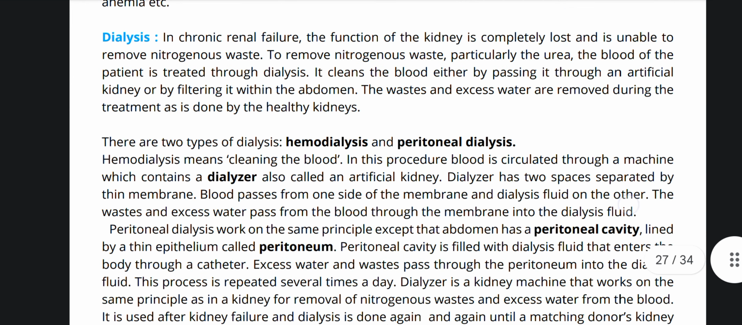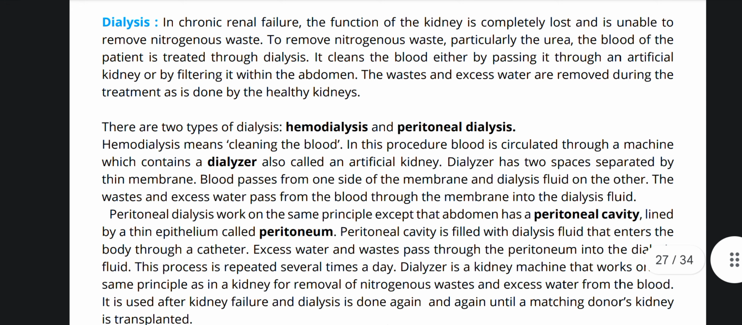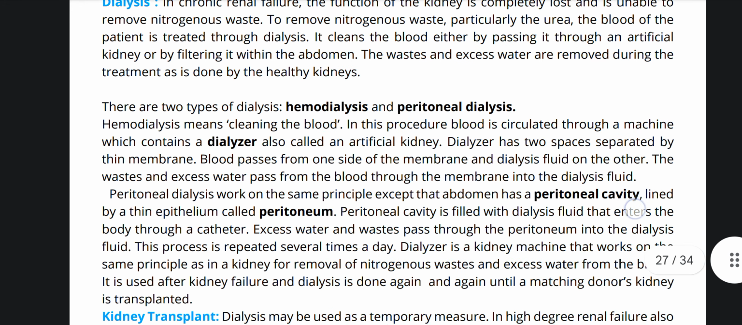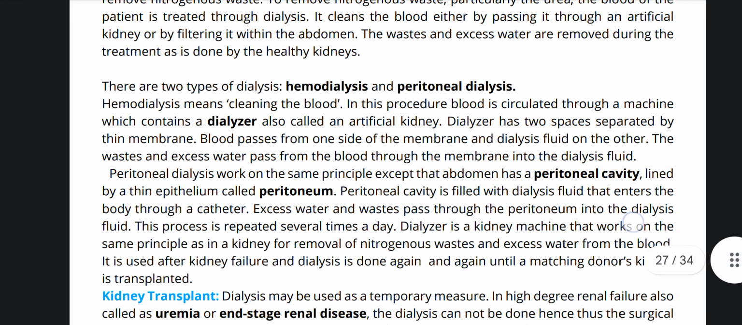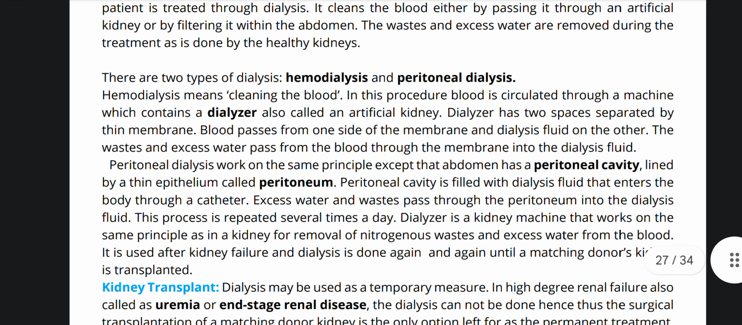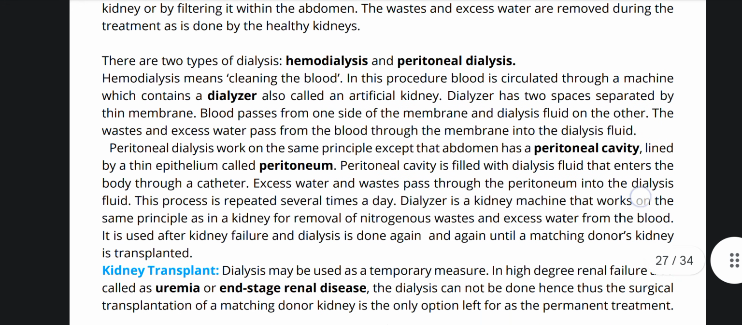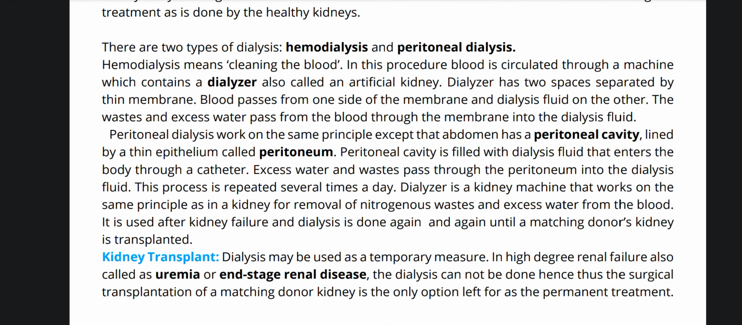Dialysis. In chronic renal failure, the function of the kidney is completely lost and it is unable to remove nitrogenous waste. To remove nitrogenous waste, particularly the urea, the blood of the patient is treated through dialysis. It cleans the blood either by passing it through an artificial kidney or by filtering it within the abdomen. The waste and excess water are removed during the treatment as it is done by healthy kidneys.